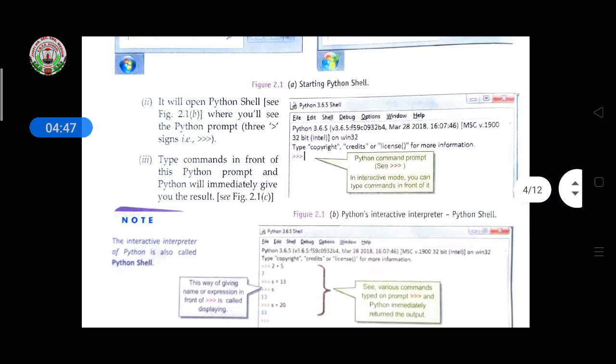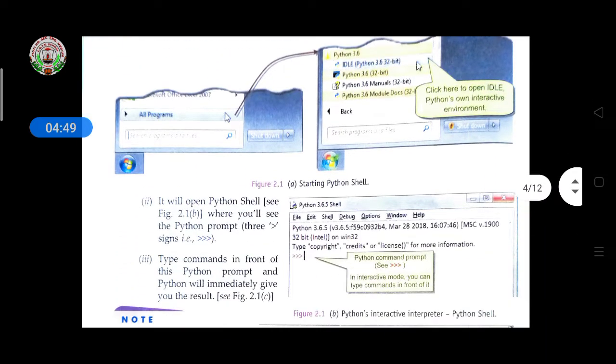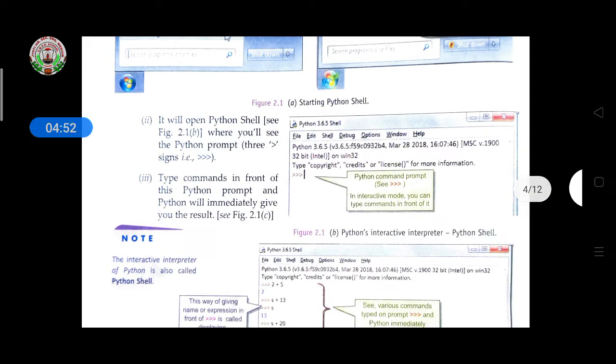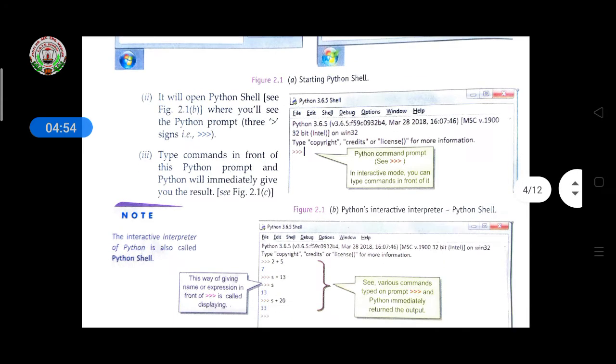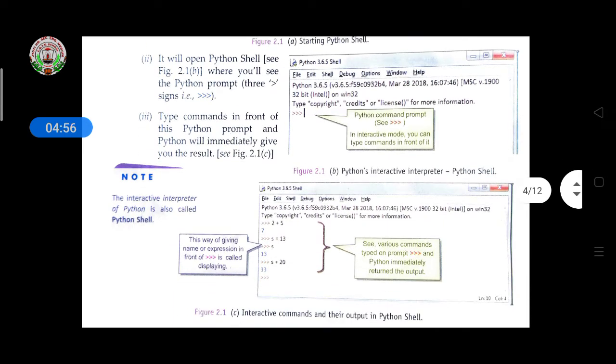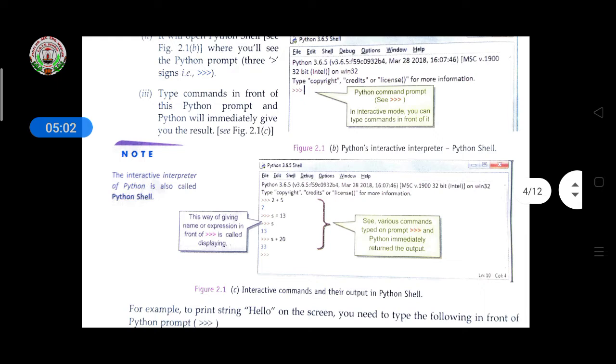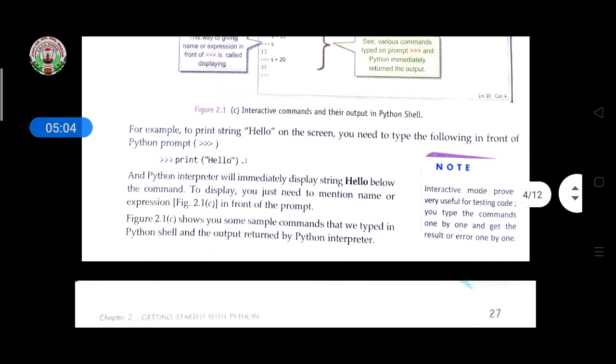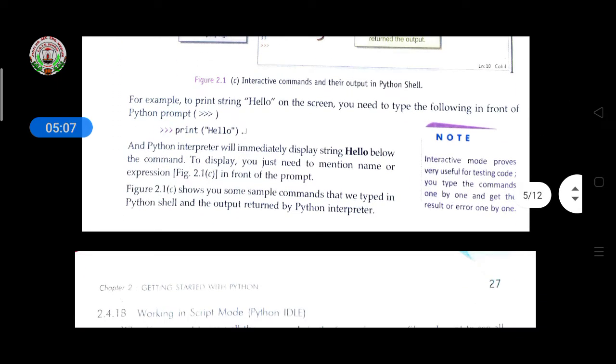Now how to write the program. First come to step number 1, then step number 2, it will open the Python shell. See figure 2.1b given here. You will see the Python prompt, the triple arrow sign, and in front of it you write the command and you will get the answer there. For example, if you want to print the string hello on the screen, you type in front of the prompt print hello.